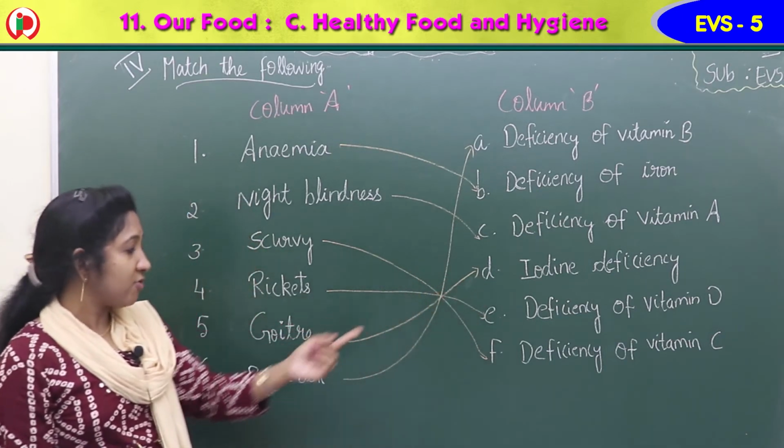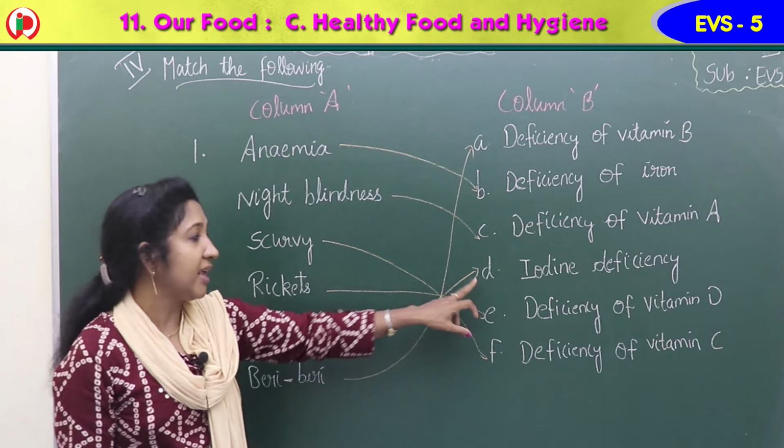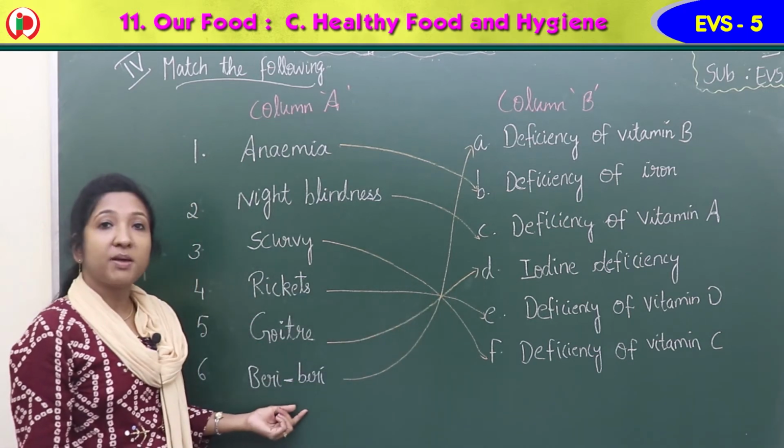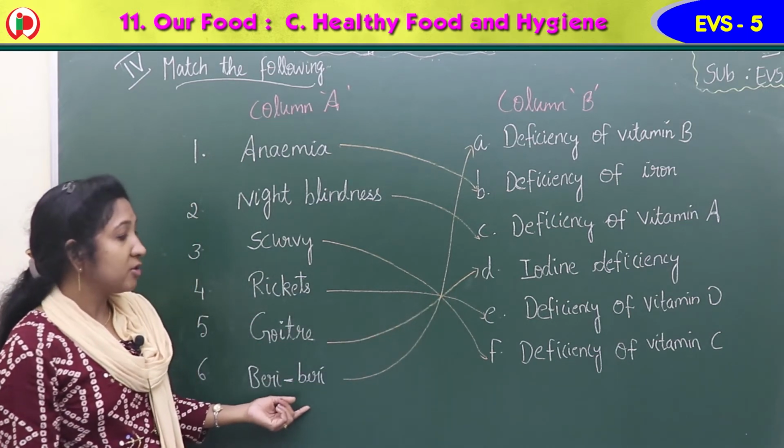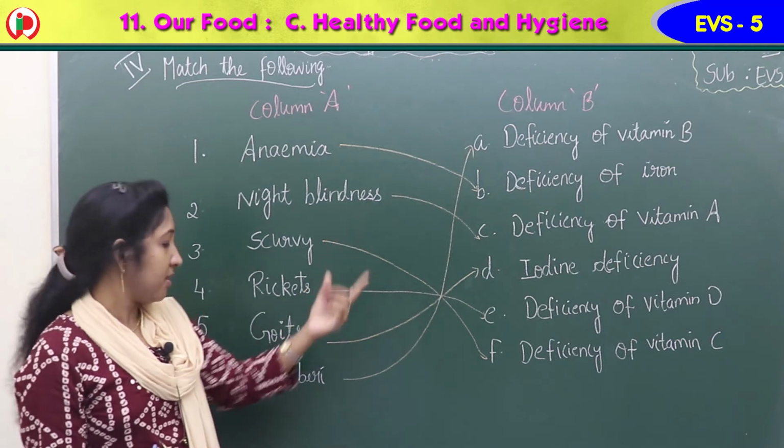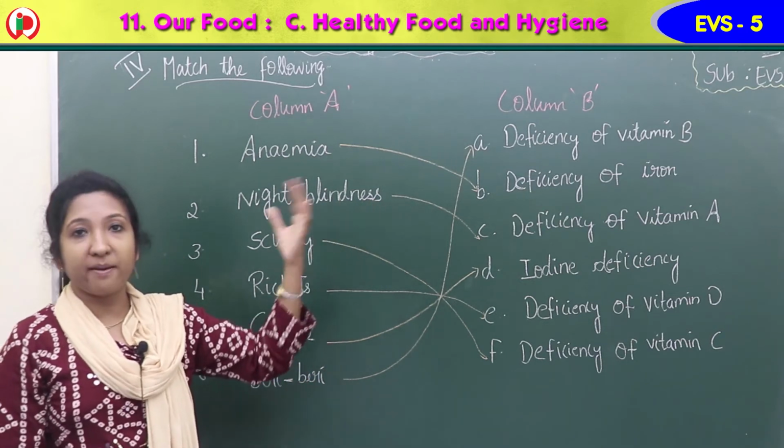So iodine deficiency, 5 matches with D. Now last one, beriberi, sixth one, causes due to deficiency of vitamin B, 6 matches with A.